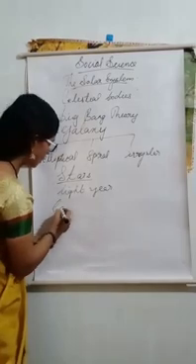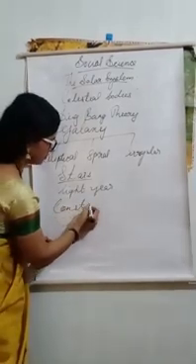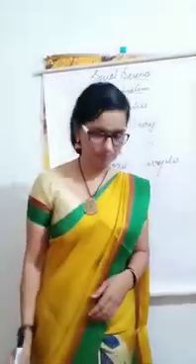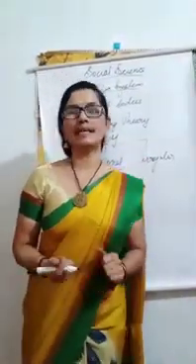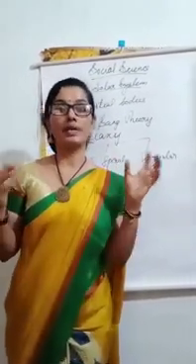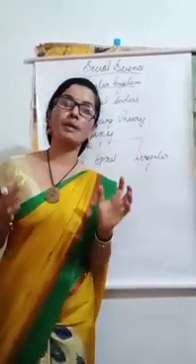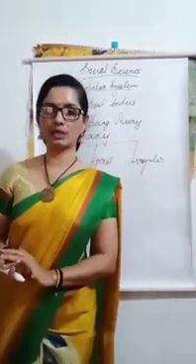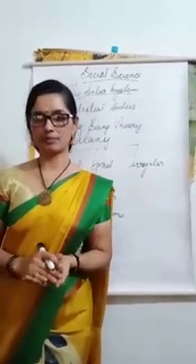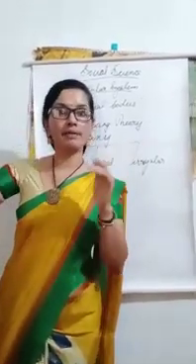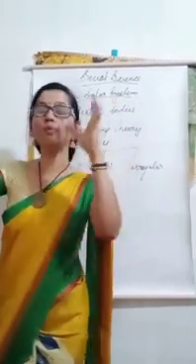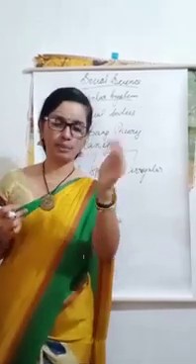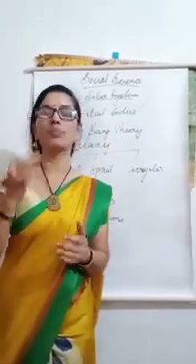And next, constellations. When we look at the sky at night, we can see groups of stars forming shapes such as animals, some objects or some mythological characters.